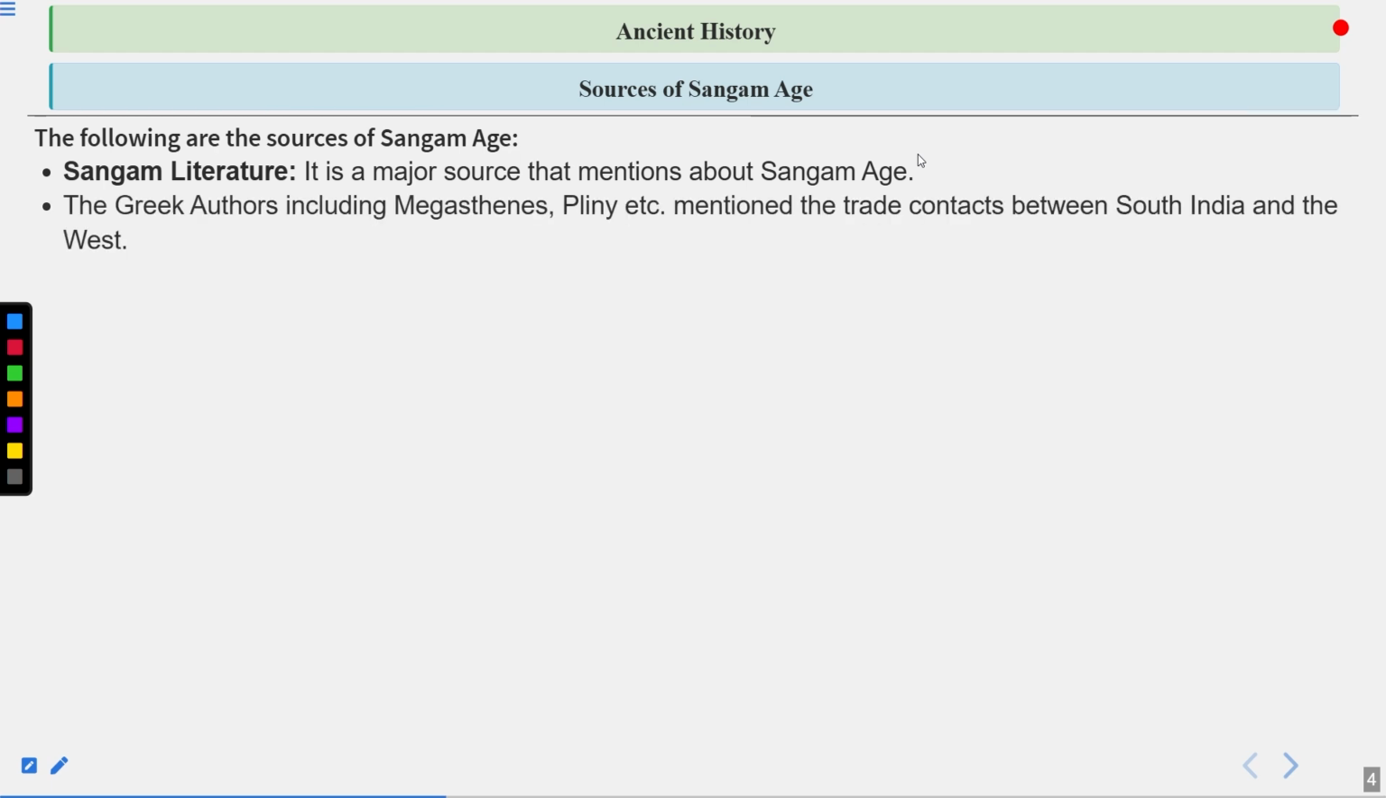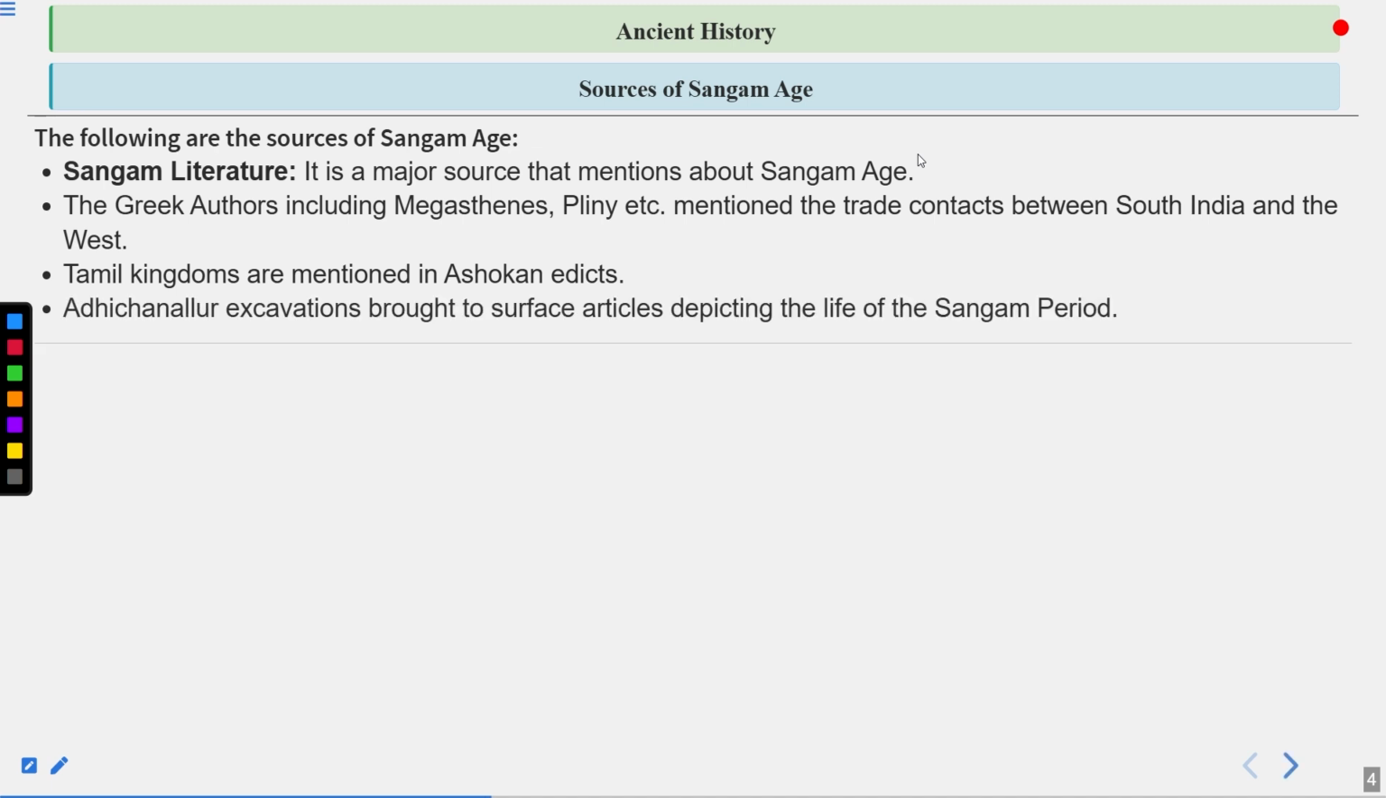The Greek authors, including Megasthenes, Pliny, etc., mentioned the trade contacts between South India and the West. Tamil kingdoms are mentioned in Ashokan edicts. So Ashoka particularly built a lot of rock edicts, and in those edicts we also get to know about these Tamil kingdoms or this Sangam period. Adi Chanalur excavation brought to surface articles depicting the life of the Sangam period. So Adi Chanalur excavation is related to Sangam period. Remember that.